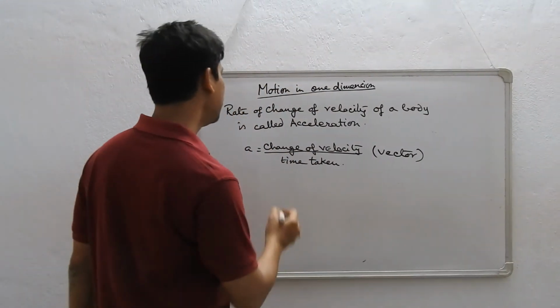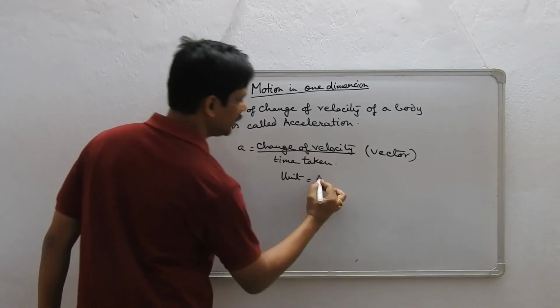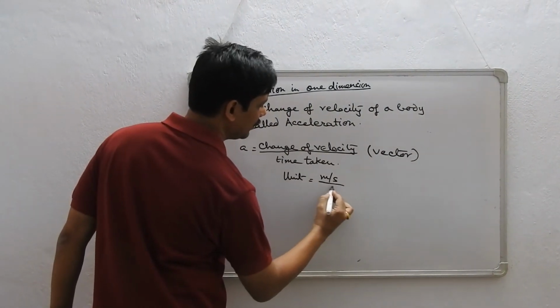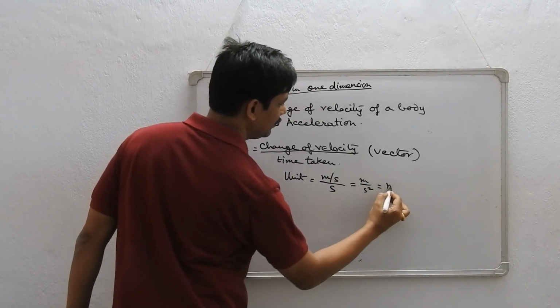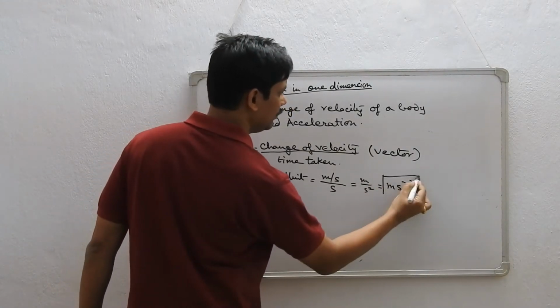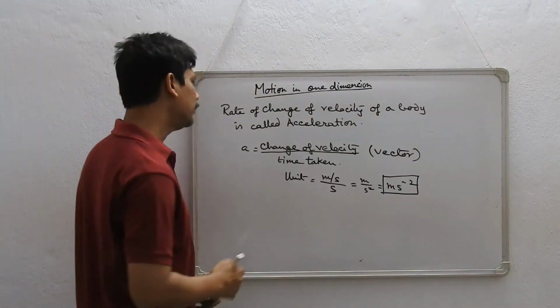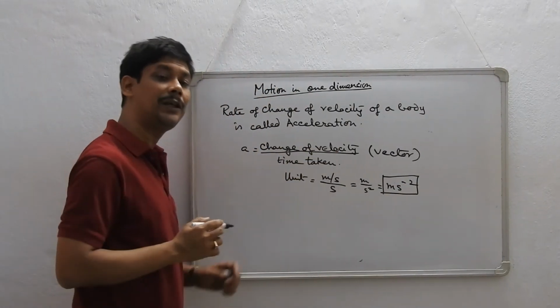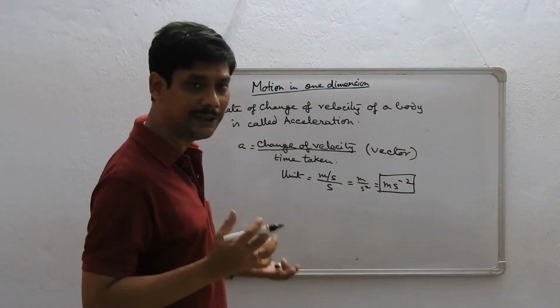Alright. What is its unit? The unit of velocity is meter per second, and in the denominator there is another second, so it is meter per second square. We write it as meter second to the power minus 2. So this happens to be the unit of acceleration.